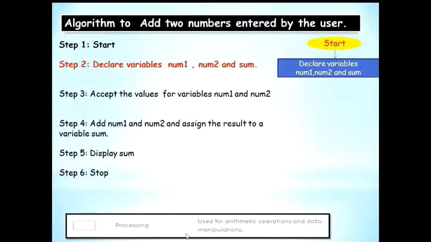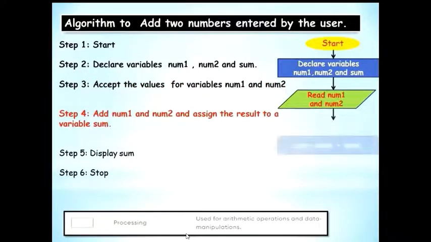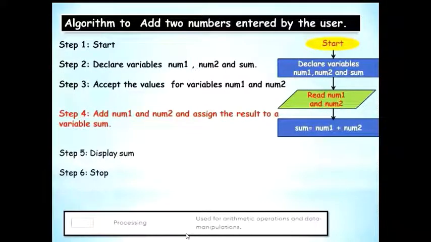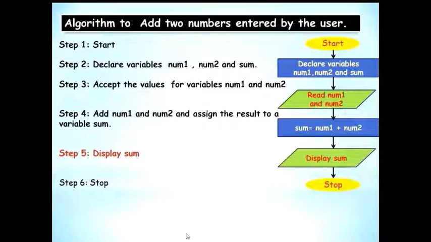Then accept the values for variables num1 and num2. Here you're reading from the user. So you're going to use a parallelogram, read num1 and num2. Now again, step 4 is again an arithmetic operation. So you are going to use a rectangle again. Sum is equal to num1 plus num2. Now display sum again is going to be something that you're going to display out to the user. So a parallelogram, and stop is shown this way. So this is going to be the flowchart to add two numbers entered by the user.